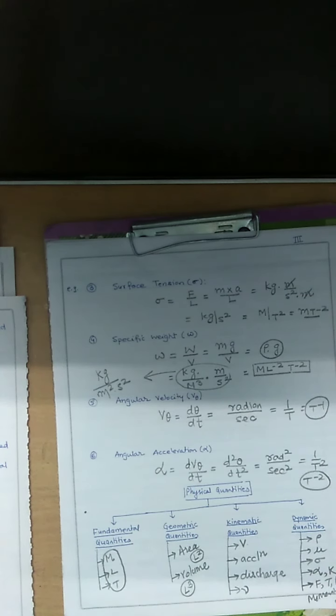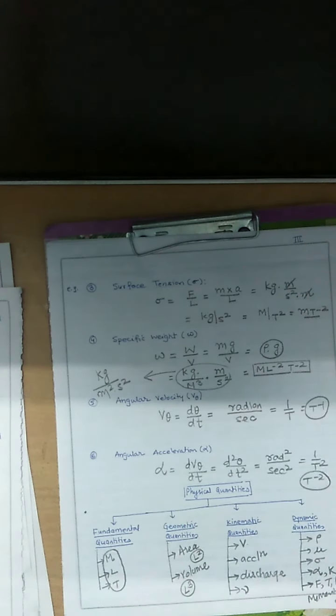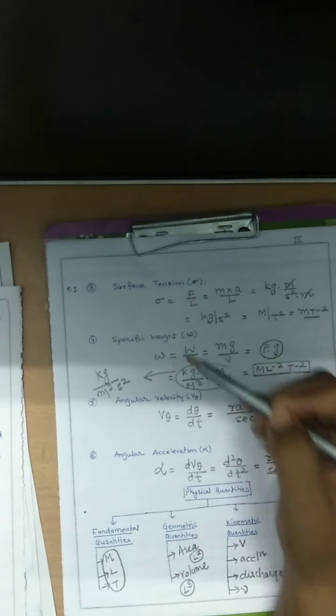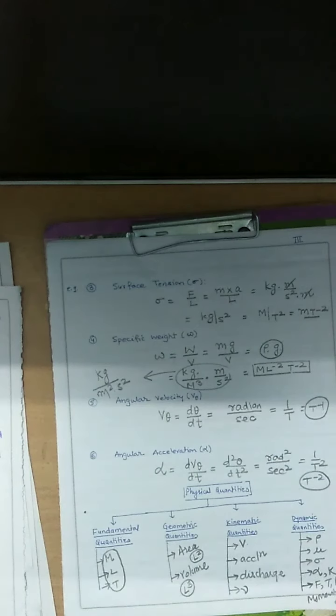Mass, length and time. These are basic or primary dimensions. All non-primary or derived dimensions, like dynamic viscosity, kinematic viscosity, surface tension, specific weight, angular velocity and angular acceleration, are derived physical quantities which we derived in terms of mass, length and time.